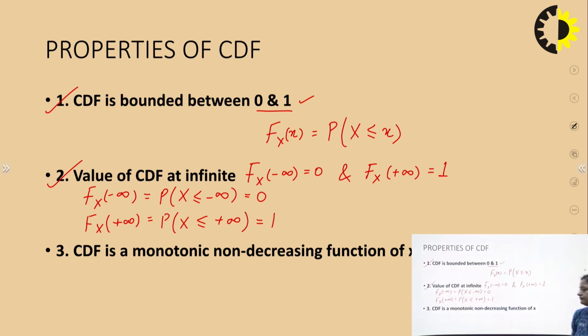Third property of CDF, it states that CDF is a monotonic non-decreasing function of x. What does that mean? It says that if we have two variables such that x1 is less than or equal to x2, then the CDF of x1, that is F_X(x1), will also be less than or equal to F_X(x2). Mathematically this is expressed like this. If x1 is less than or equal to x2, if we have two dummy variables, then their CDF will also follow this particular relationship. That is, CDF is a monotonic non-decreasing function of x.